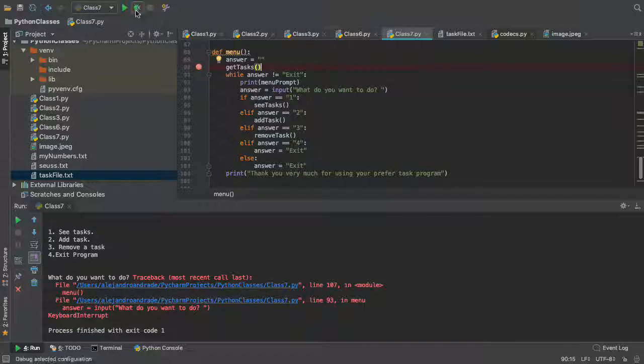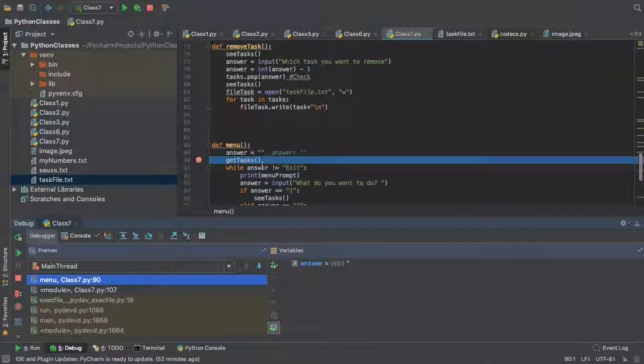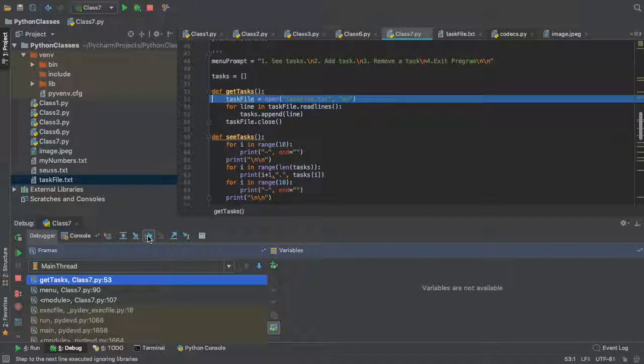So that's when you say, oh, I don't know what's going on. Let's debug it. So you see this guy, you can run or hit this guy, which looks like a bug, like an insect. You can actually do that. So our program is gonna run and hit this point that I marked with a red thing, which is me showing you some debugging stuff here too. So it hits that in get tasks. You can keep going, right? And it gets me into the task file. This is a good way to actually understand how the flow of the program goes, right?